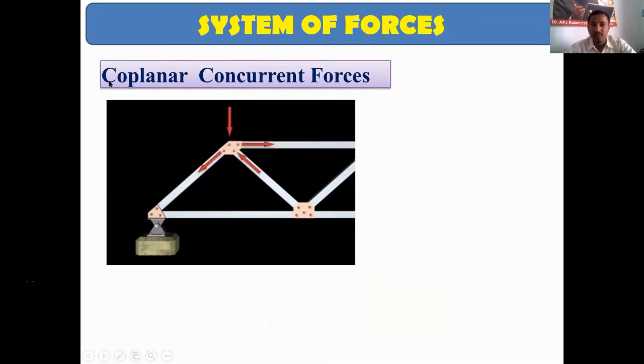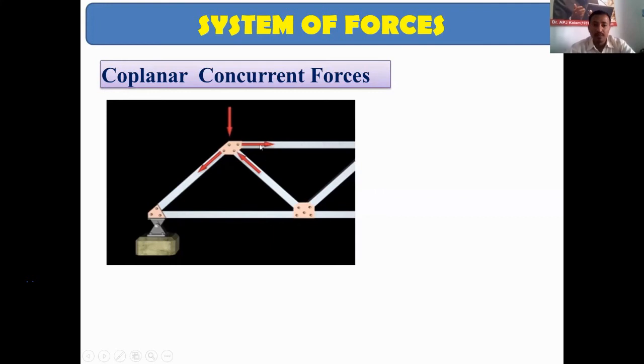Coplanar concurrent. Coplanar means these forces can be represented on 2D surfaces like a blackboard. 3D force means non-coplanar, a space where it is not possible to represent the forces on a blackboard. So coplanar means forces should be on a single plane. Non-coplanar means forces are on different planes. Let us see one by one.